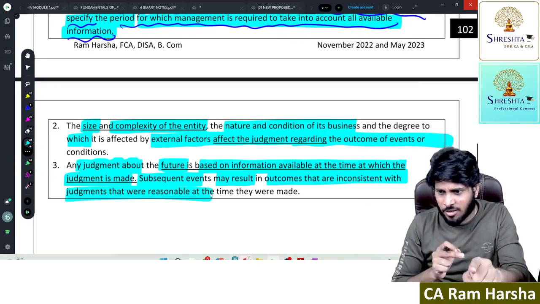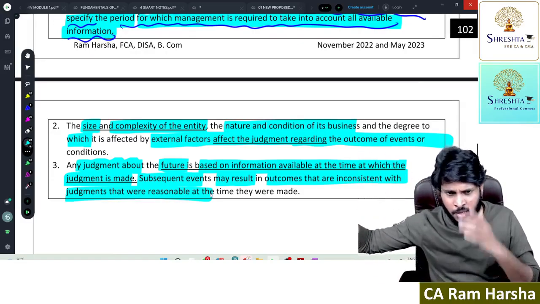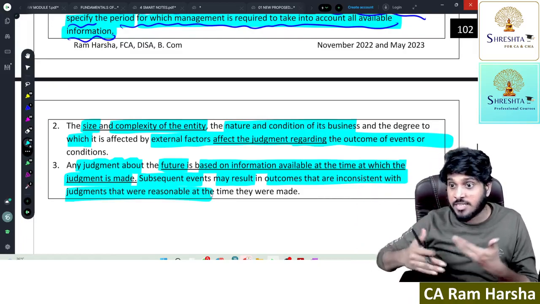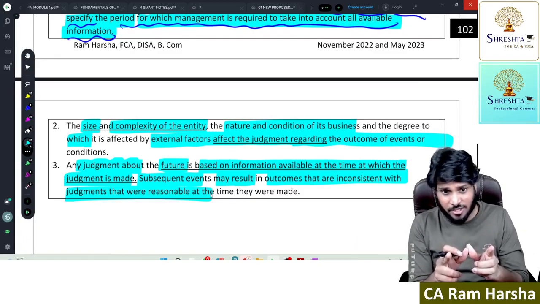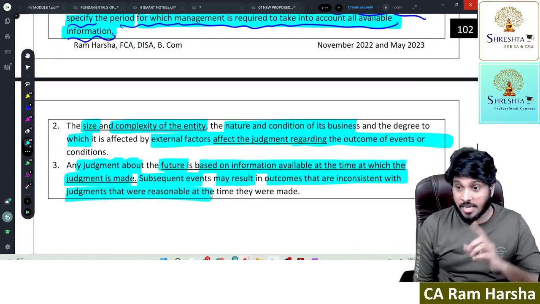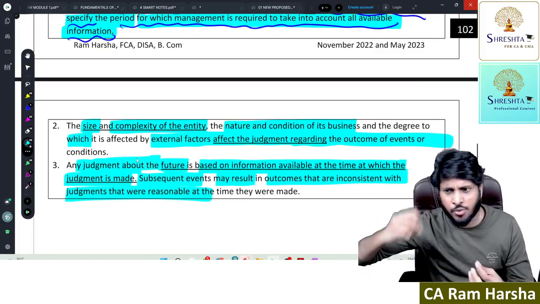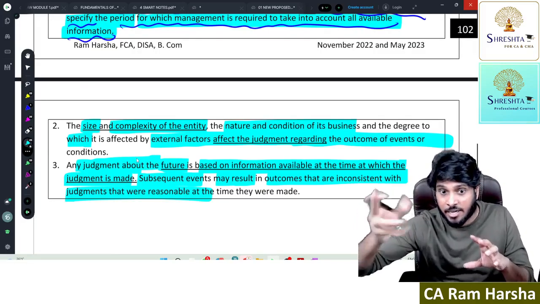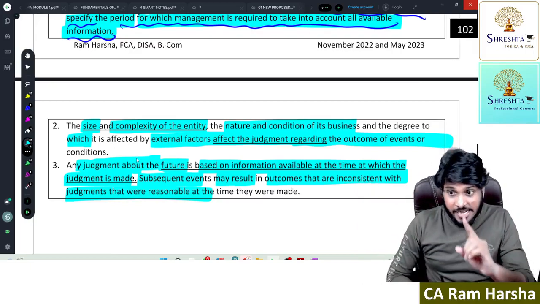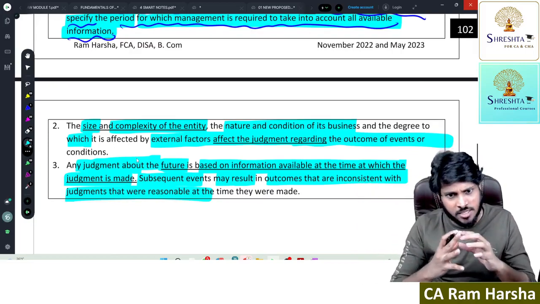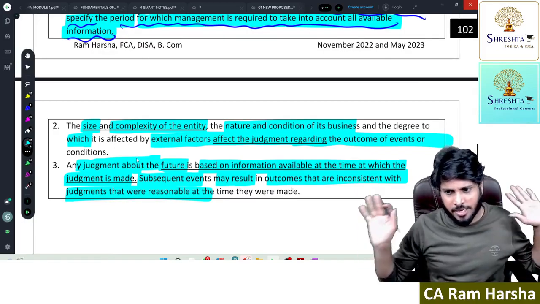Dear company director, you are a director of a company. When you are making a going concern assessment about the future, look at your financial reporting framework. For how many months it is asking you, check that. Look at the nature and condition of the business. Look at external events and factors. And see, whatever decision you are taking now is based on today's data. Subsequently, some other new data may come into the picture which will invalidate and make your past decision wrong. Consider all these factors and take judgment carefully about the going concern. Very, very important for every stakeholder of your company.